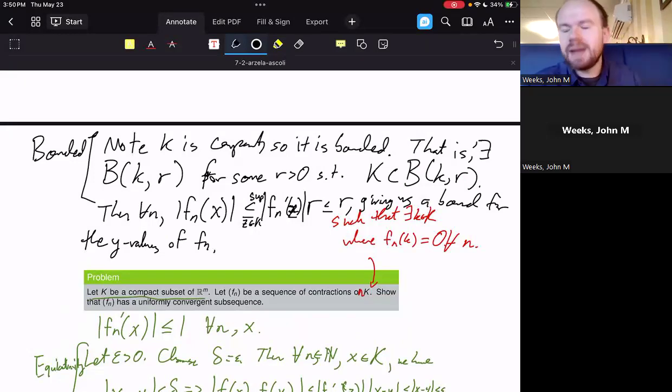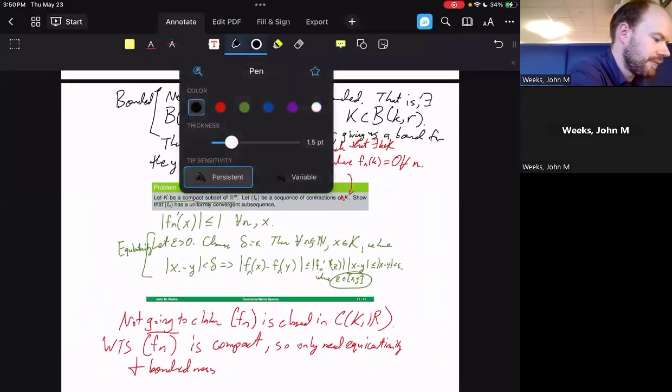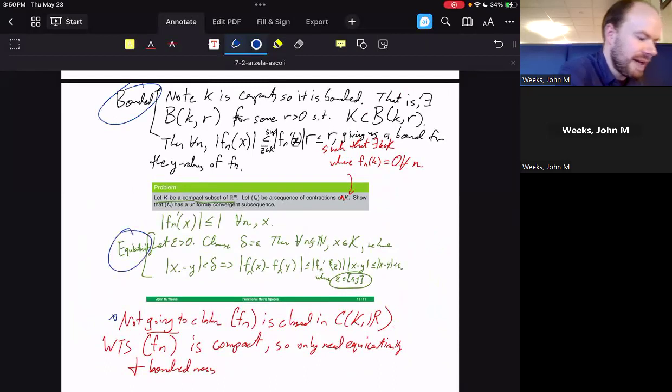Boundedness plus equicontinuity, together with closing this set up, gives us a uniformly convergent subsequence, because we're then utilizing compactness. So just to finish that off, there's boundedness, there's equicontinuity, and we're not going to claim closedness. Instead, I will say that the closure of f sub n, this set here, is compact.